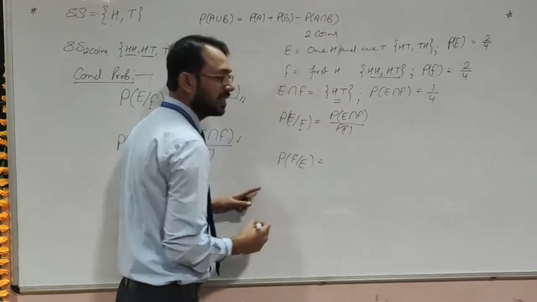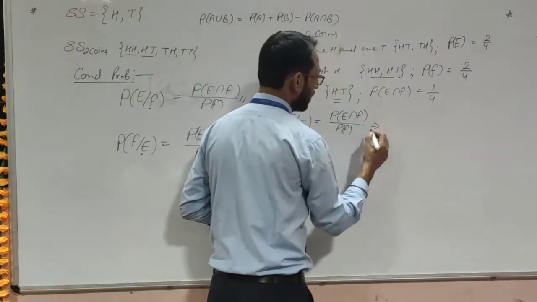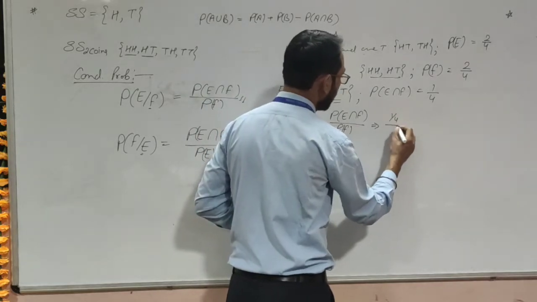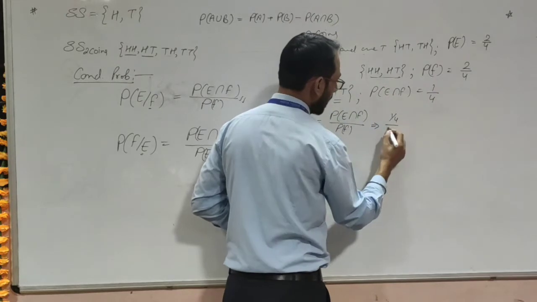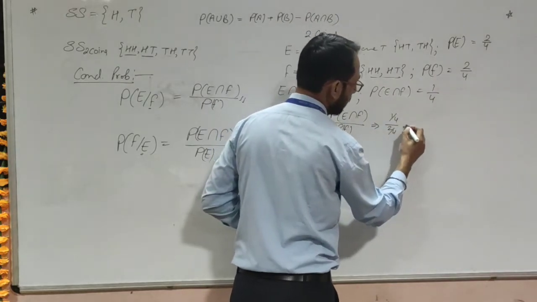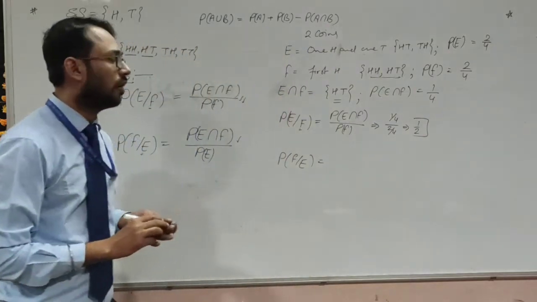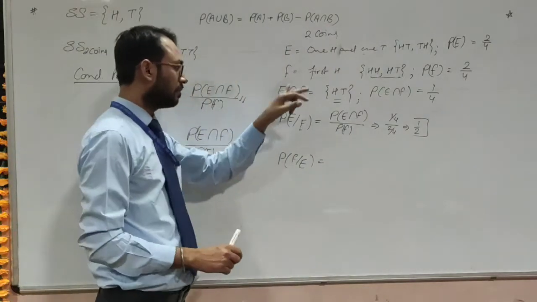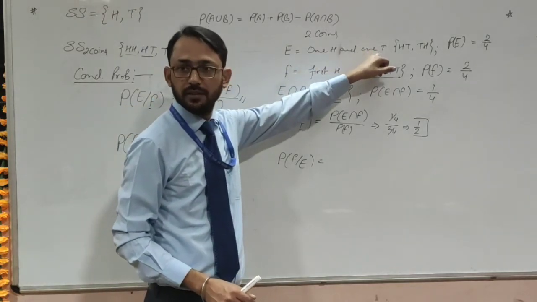Whereas in the other case it will be something else. First of all, we must solve it. So it will be P(E intersection F) is 1 by 4 on P(F), that is 2 by 4. That implies 1 by 2 is the probability of getting one head and one tail.